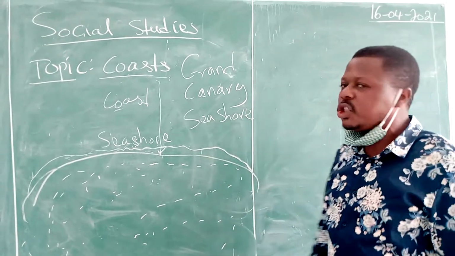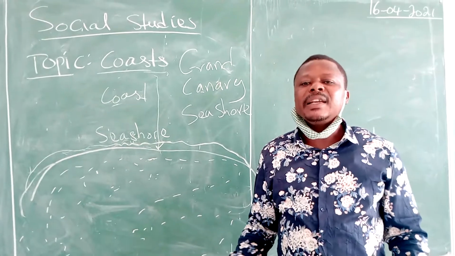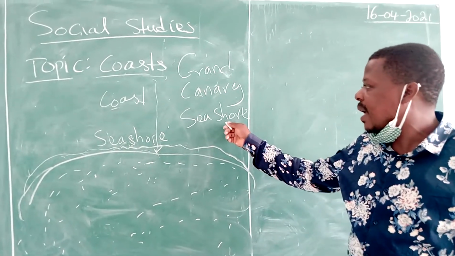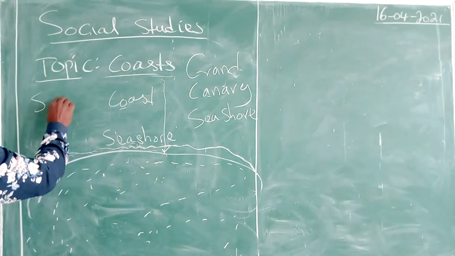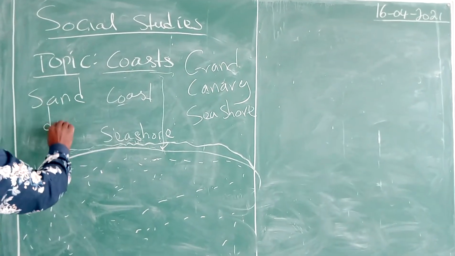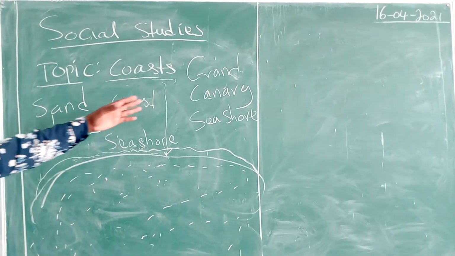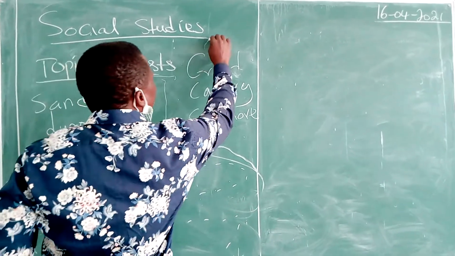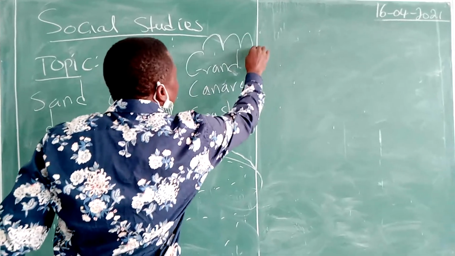Okay, coming back to our first example of seashore, we are talking about the Gran Canary seashore in Spain. What type of seashore is it? It is a sandy seashore. The sandy seashore we are talking about here has what is called sand dunes. Since the seashore is made up of sand, the wind has blown the sand into little sort of mountains. These little sort of mountains are called dunes.